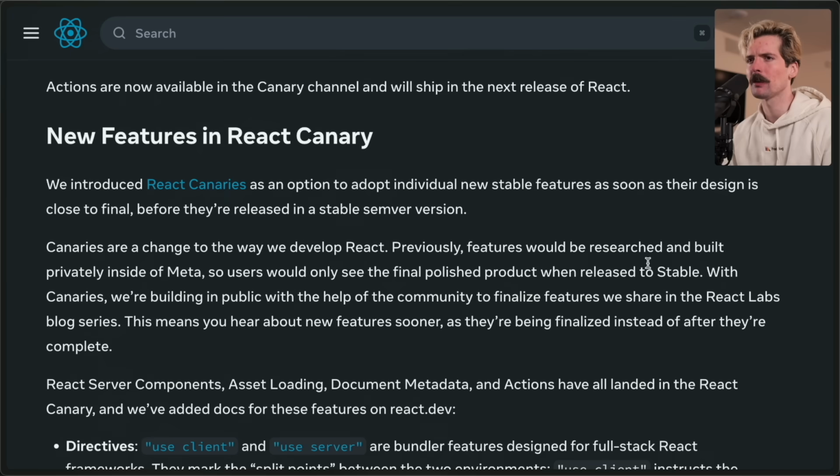Previously, features would be researched and built privately inside of Meta, so users would only see the final polished product when released to stable. With Canaries, we're building in public with the help of the community to finalize features we share in the React Labs blog series. This means you hear about new features sooner as they're being finalized, instead of after they're complete.